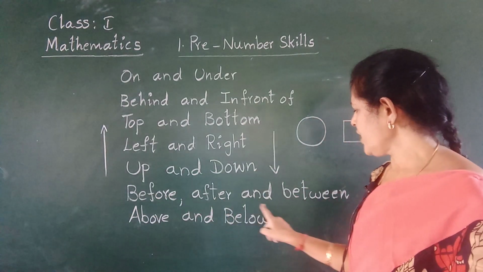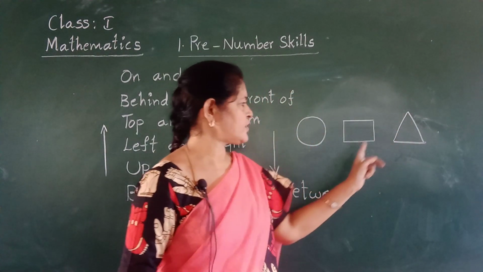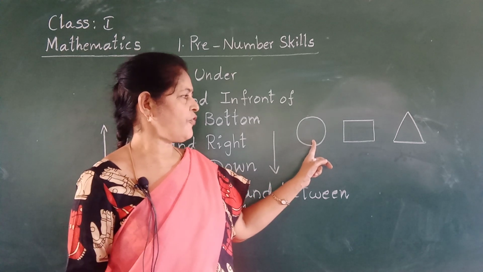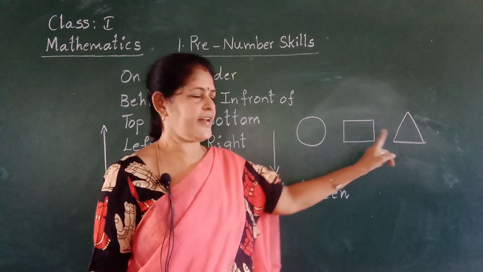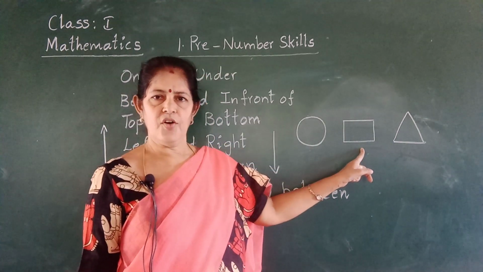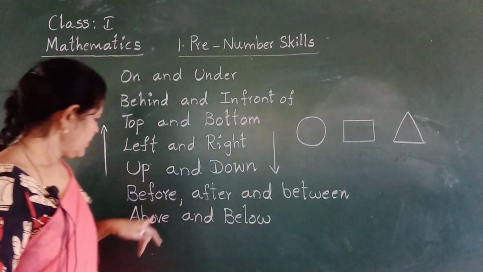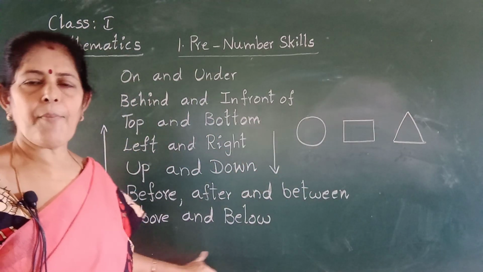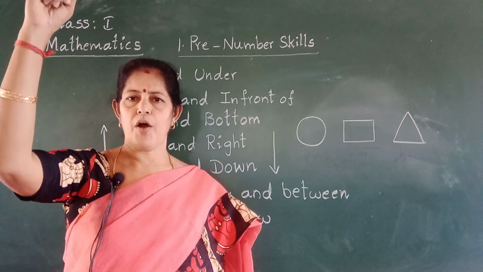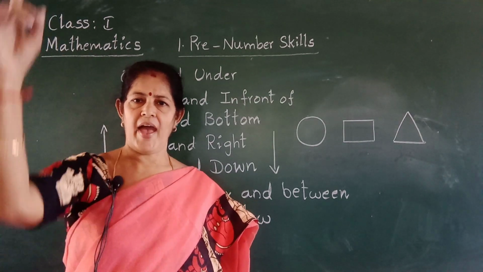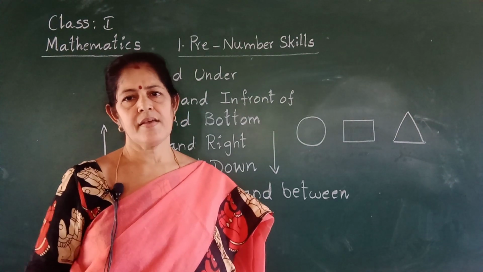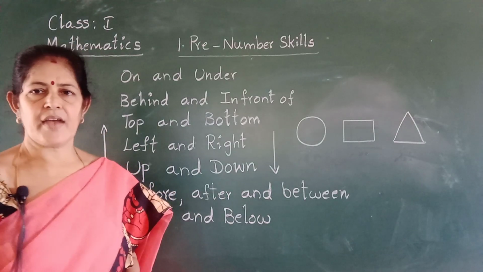Before, after, and between. Look at these pictures. Circle is before. Triangle is after. Square is between. Okay. Next one, above and below. Fan is above. Table is below. All the concepts are completed.